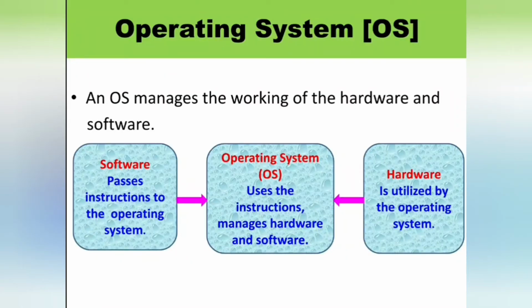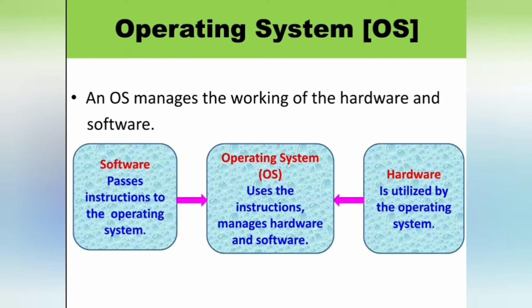An operating system works like a manager because it manages the working of the hardware and software.